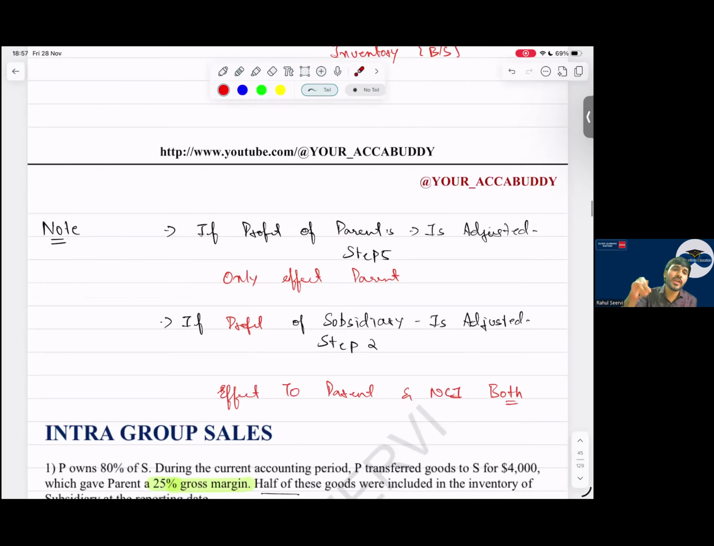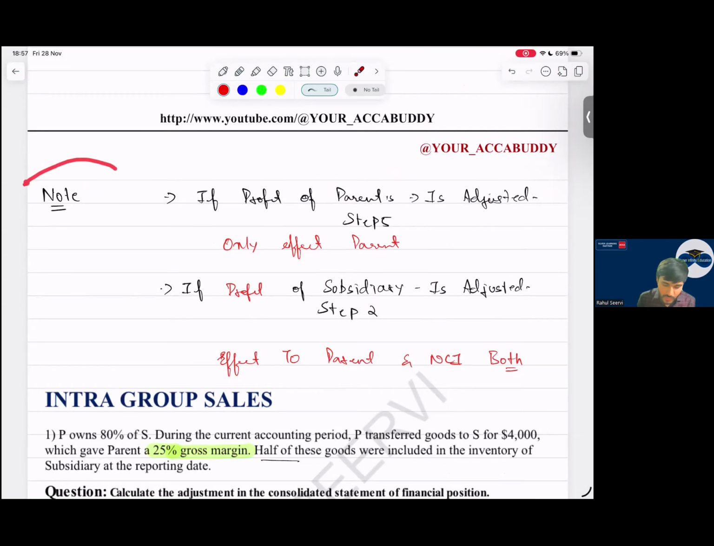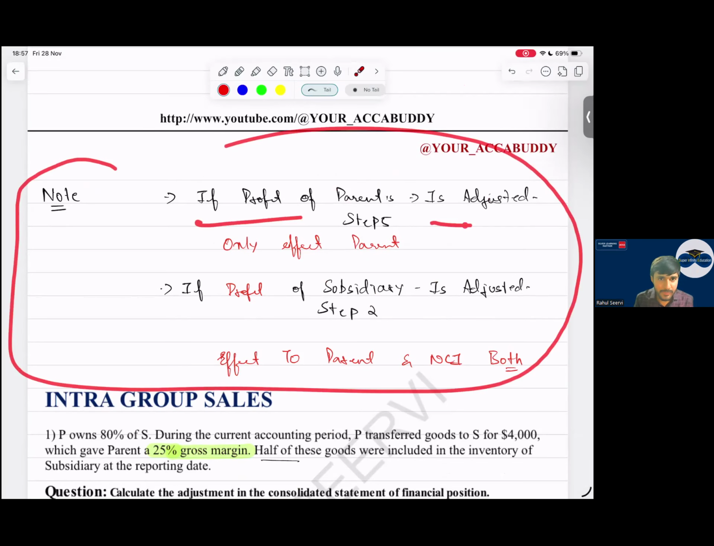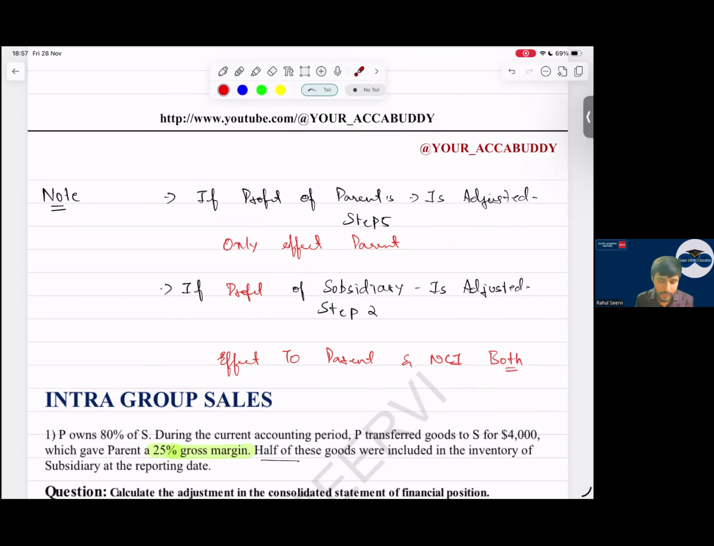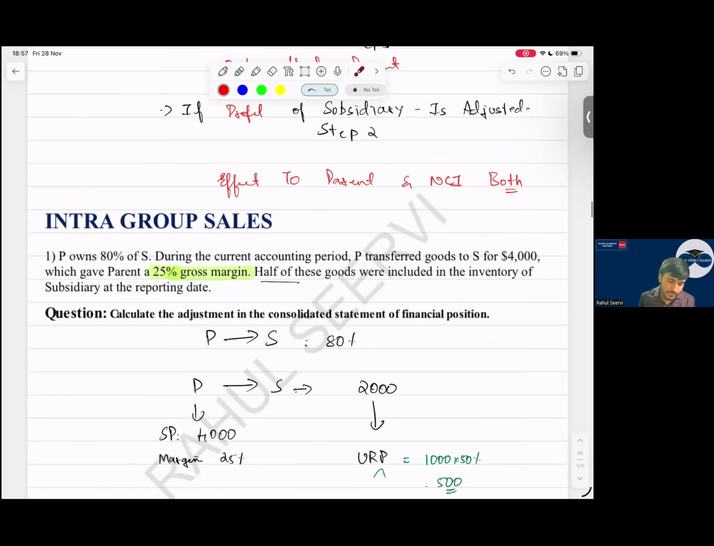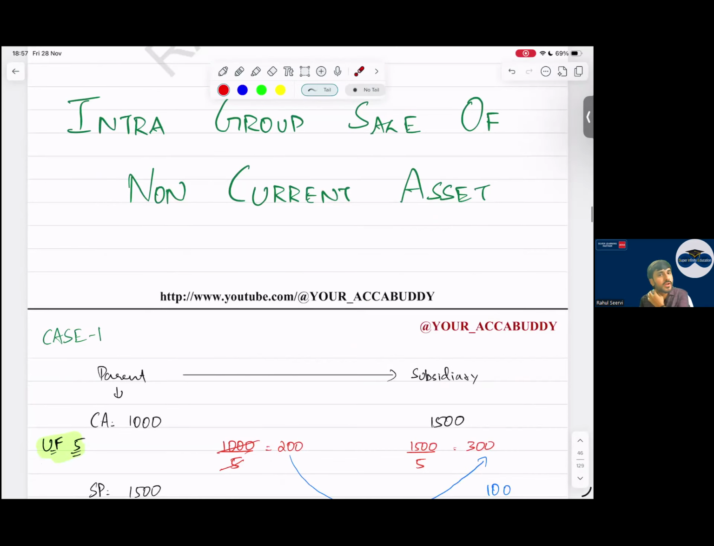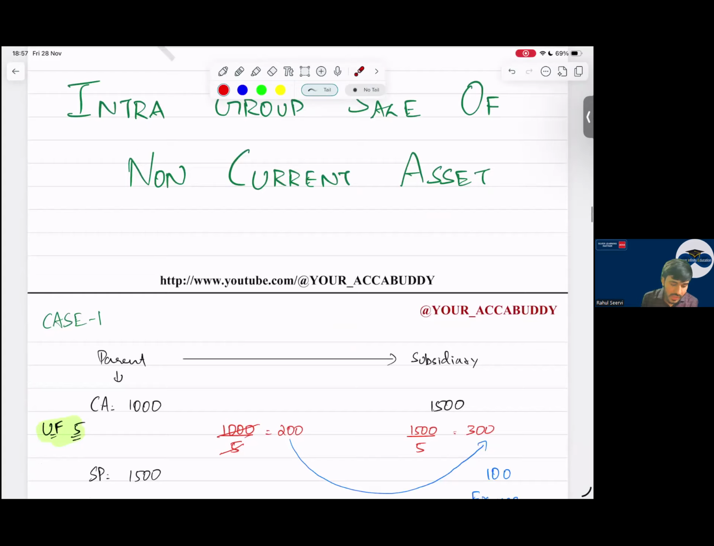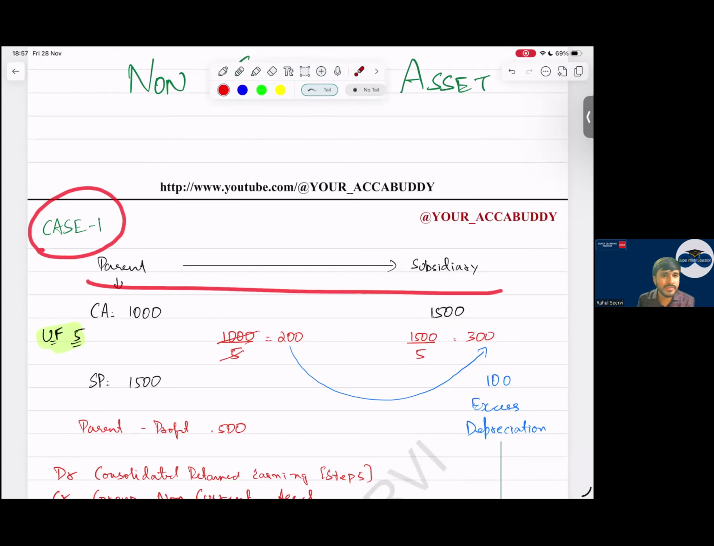Now, intra-group sale of non-current asset. See here, a note is written. If profit of parent, step 5, only parent will be affected. If profit of subsidiary, adjust in step 2. Automatically when I adjust my step 2, NCI and parent both will be affected. Then intra-group sale of non-current assets. Apply the same thinking. Case 1: parent is selling to subsidiary.